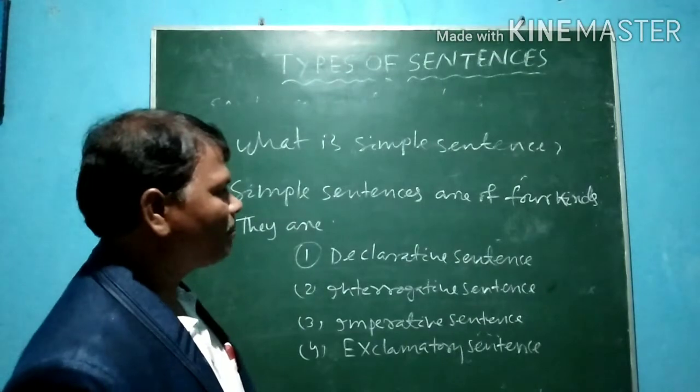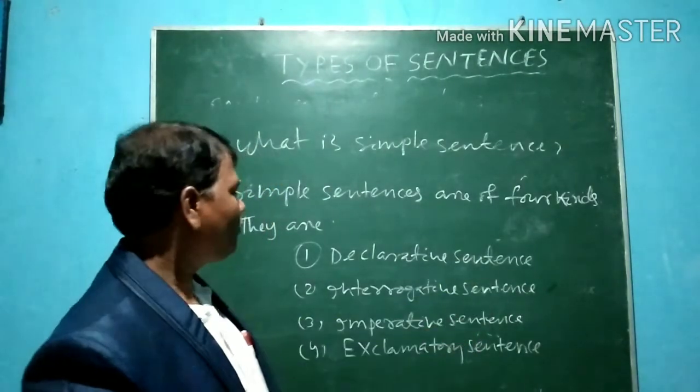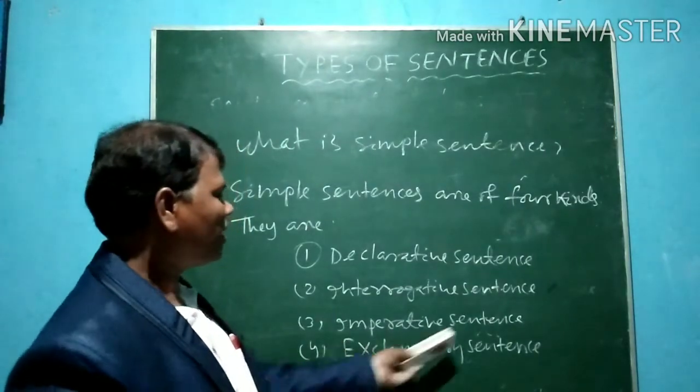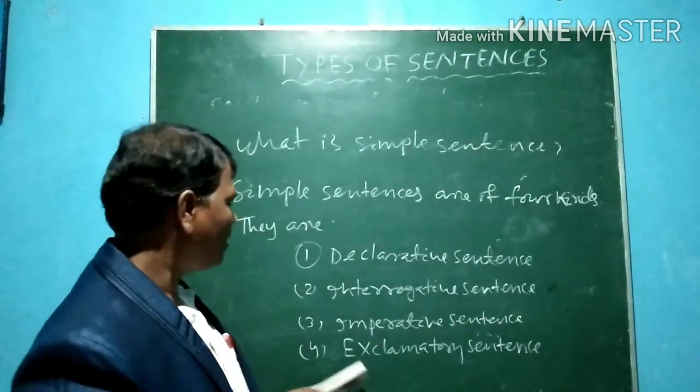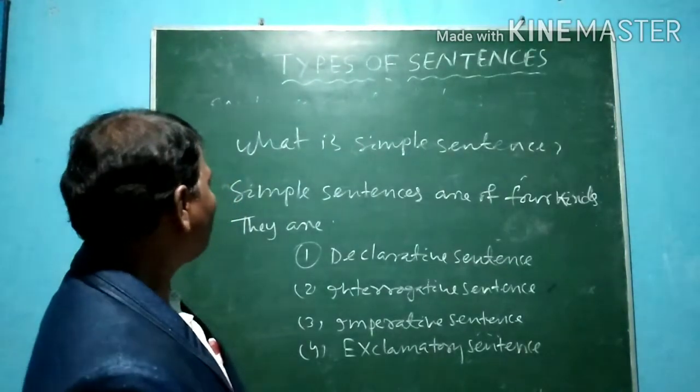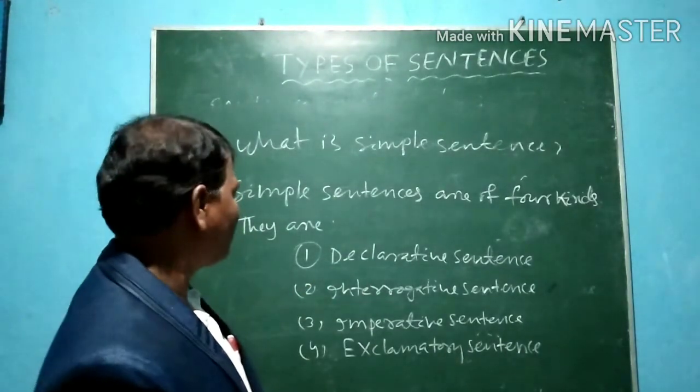Declarative sentence means विवृत्ति सूचक वाक्य. Interrogative sentence, प्रश्न सूचक वाक्य. Imperative sentence, आदेश अनुज्ञा सूचक वाक्य. Exclamatory sentence, विस्मय सूचक वाक्य. Then simple sentences are of four kinds.